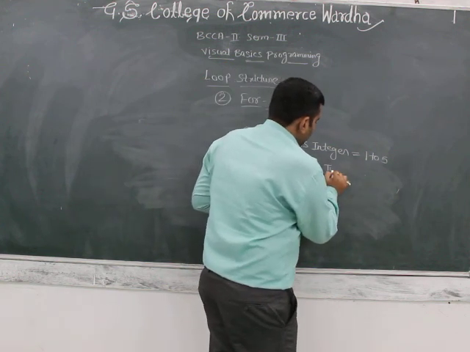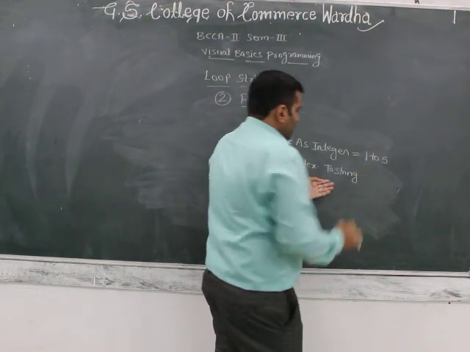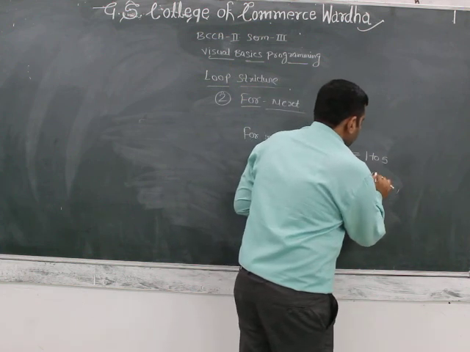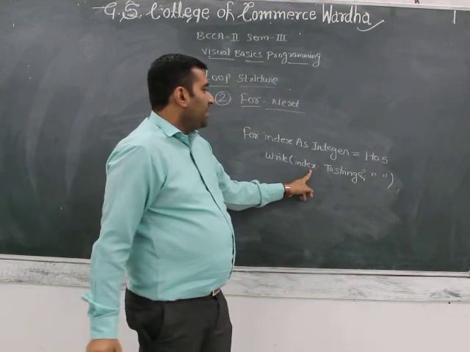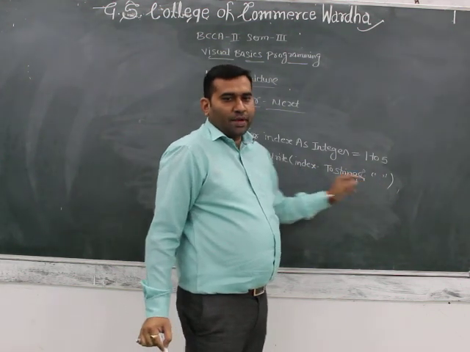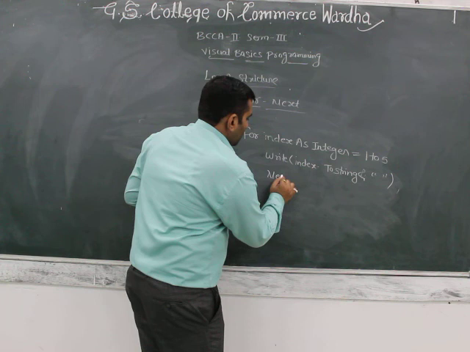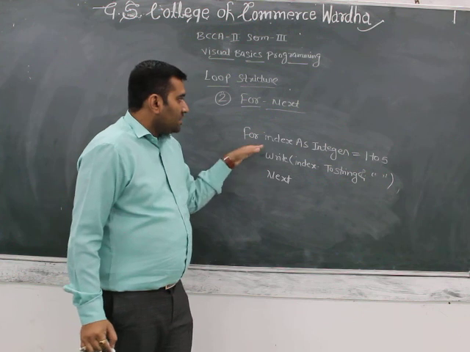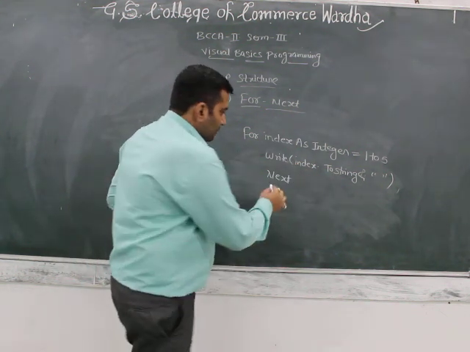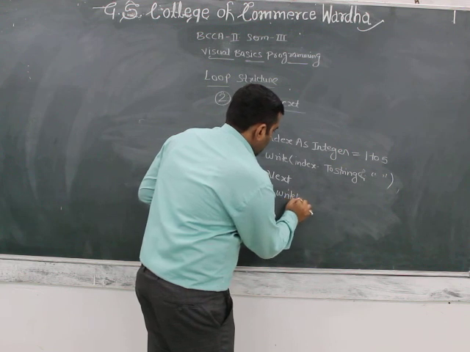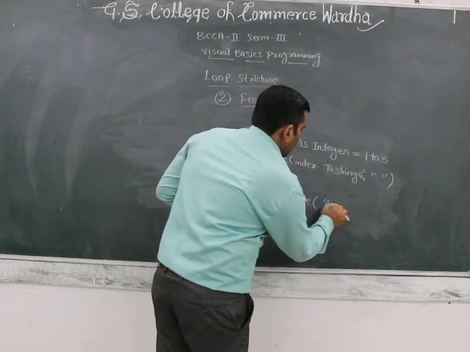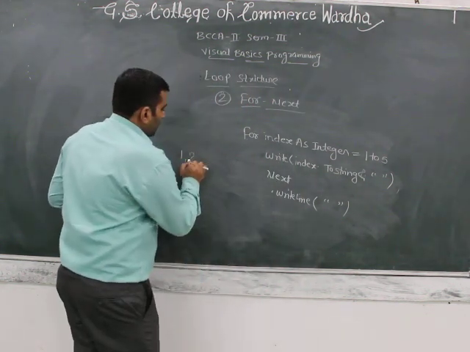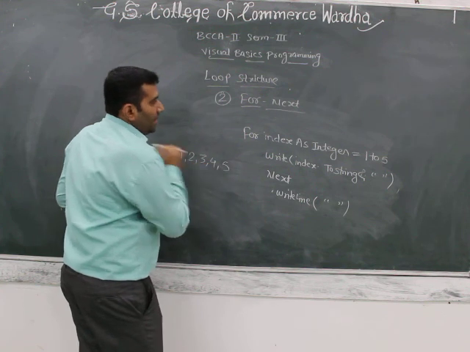Write index dot to string. Here the index is printing from 1 to 5. Use ampersand. Here it is printing the index 1 2 3 4 5. Then use next. Here one index is printed. Then use the next, then in the next, write line. Here the second index is printing. Here the output is 1 2 3 4 and up to 5.